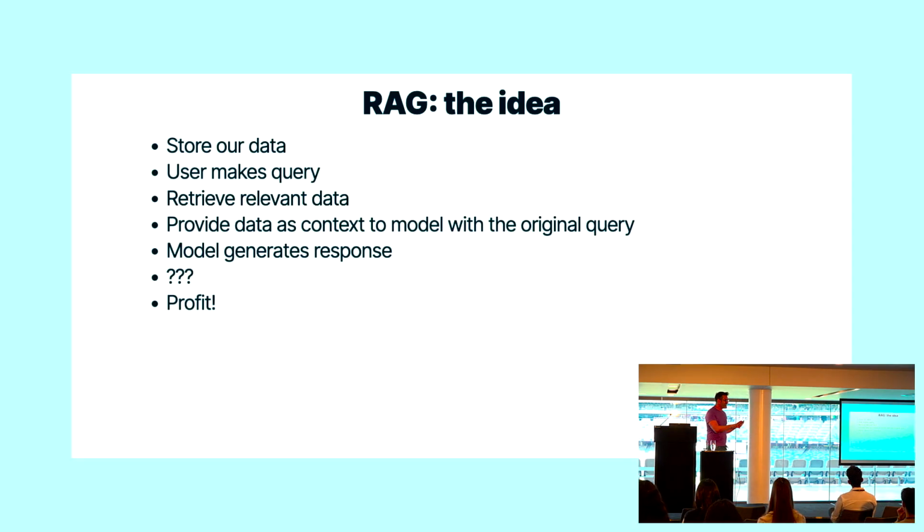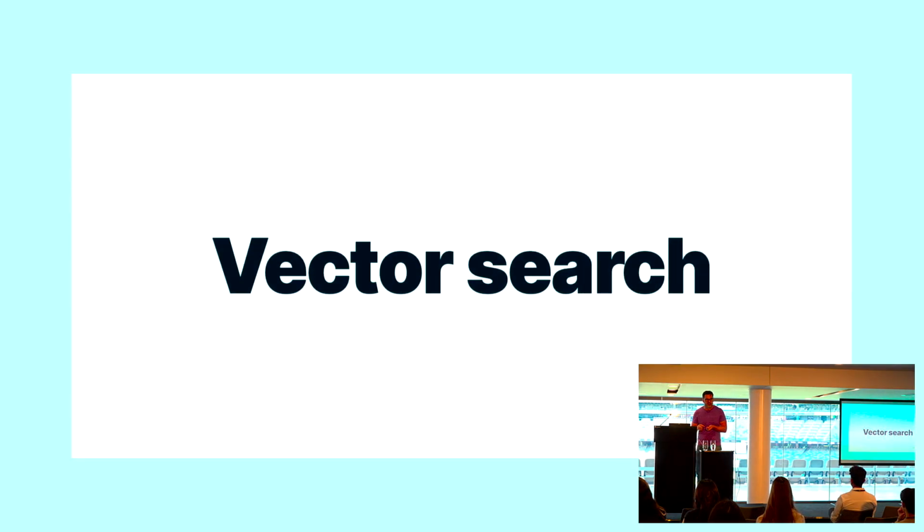But the interesting part here is actually what retrieve relevant data kind of means. Because when we're chatting with a bot like this, we're not doing keyword search. We're not trying to talk to a search engine. We're talking to a bot. And so we need to retrieve relevant data. And the way that we go about that is via vector search.